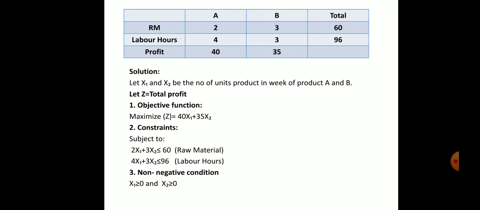This is a fixed one. And x2 is also the same, greater than or equal to 0. This is the same for all problems. In all solutions, the non-negative condition should be x1 greater than or equal to 0 and x2 greater than or equal to 0. Is it clear, students? These are the 3 steps we have, and the final step is to complete the formulation. The information from the previous 3 steps we take together and put here.